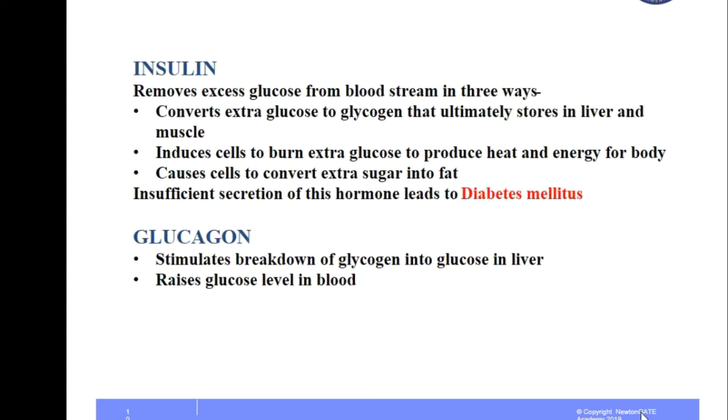Let's know more about the pancreatic hormone, that is the insulin. It removes excess glucose from the bloodstream in three ways. It converts extra glucose to glycogen that ultimately is stored in the liver and muscle cells. It induces cells to burn extra glucose to produce heat and energy for the body. It causes cells to convert extra sugar into fat. The insufficient secretion of this hormone leads to diabetes mellitus. So, glucagon. Glucagon stimulates breakdown of glycogen into glucose in the liver and raises the glucose level in blood.